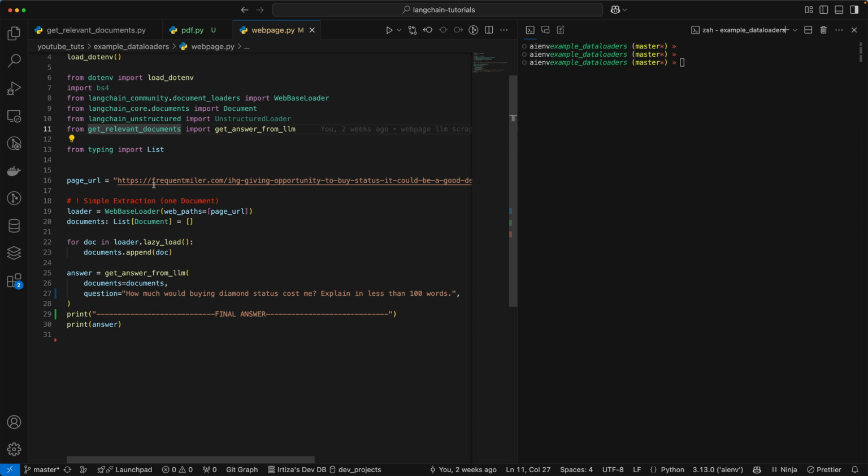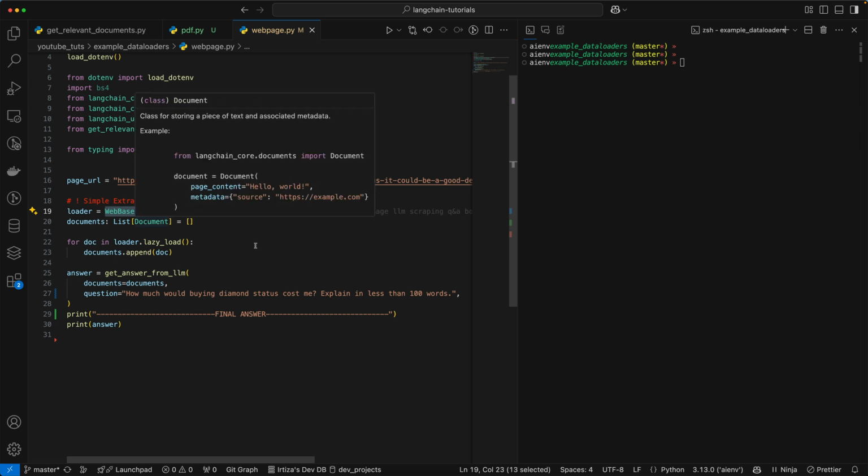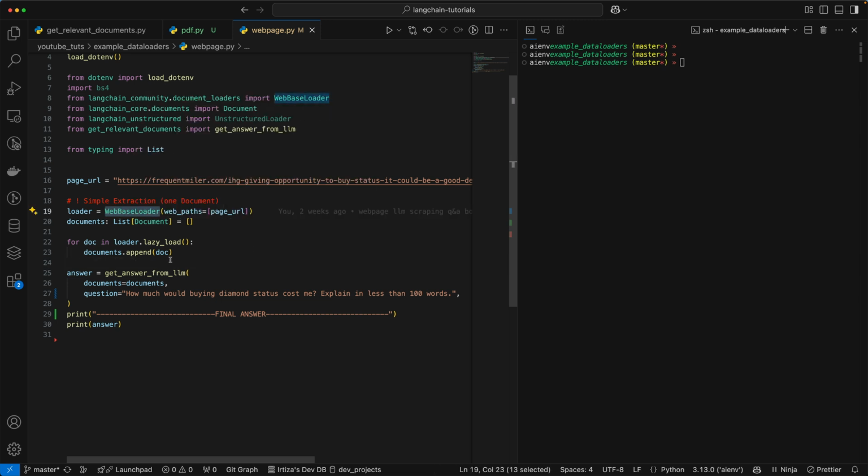So what you could do is define the page URL. And then from LangChain, we're importing the web-based loader. This will essentially scrape the whole page for you. Once it scrapes the whole page, it's going to add something called a document in a list. And then you use the documents to feed into your LLM model, ask the question, and then the LLM model can give you the answer.